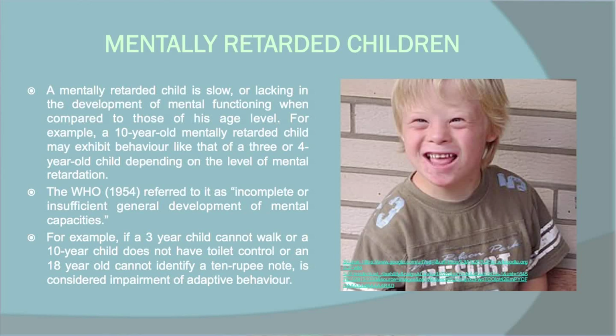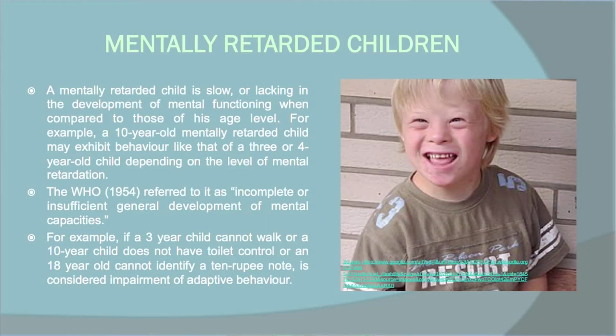A mentally retarded child is slow or lacking in the development of mental functioning when compared to those of his age level. As I have already mentioned, a child may be 10 years old, but he acts like a 3 to 4 year old child. That is known as mental retardation. That means they don't have mental growth as per their age. The WHO, World Health Organization, in 1954 referred to it as incomplete or insufficient general development of mental capacities. That means those children whose mental capacity is incomplete or insufficient are known as children with mental retardation.